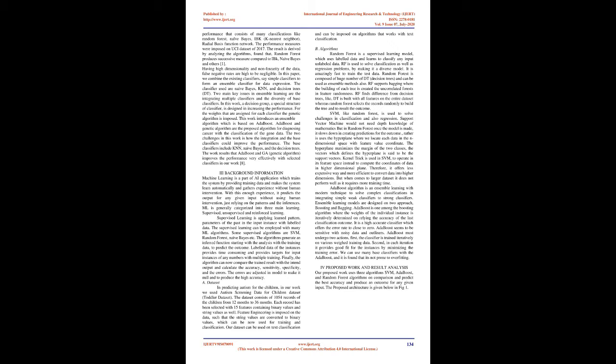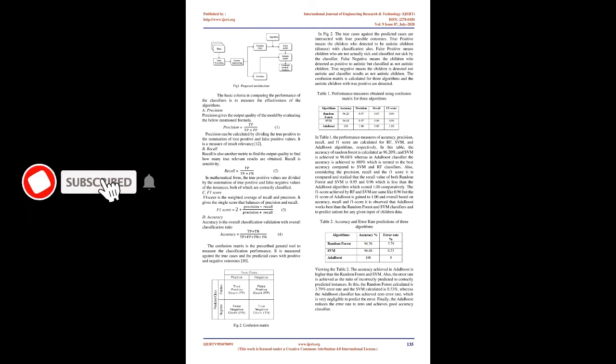A. Dataset. In predicting autism for children, in our work we used the autism screening data for children, the toddler dataset. The dataset consists of 1,054 records of children from 12 months to 36 months. Each record has been selected with 15 features containing binary values and string values as well. Feature engineering is imposed on the data, such that the string values are converted to binary values, which can now be used for training and classification. Our dataset can be used for text classification and can be imposed on algorithms that work with text classification.